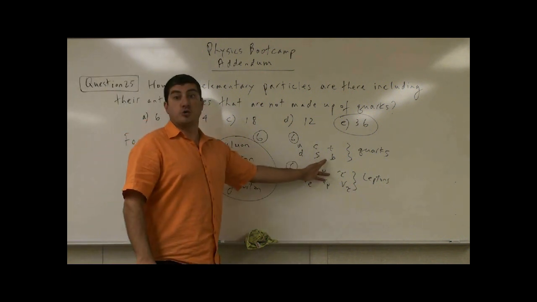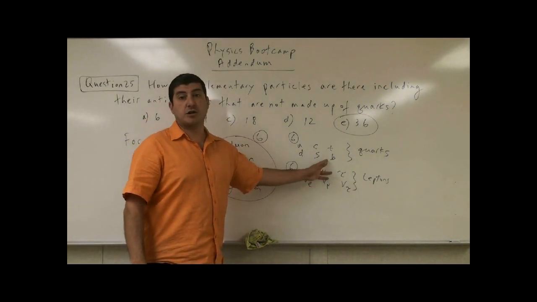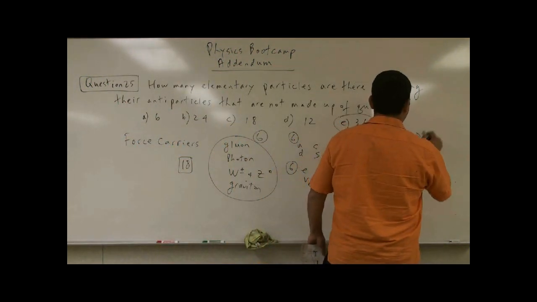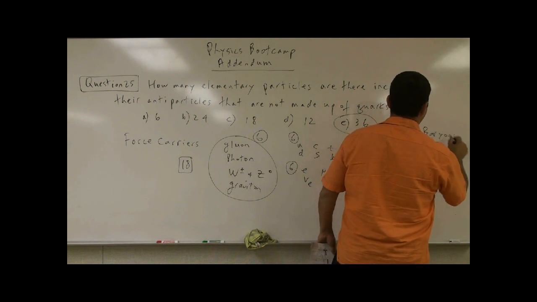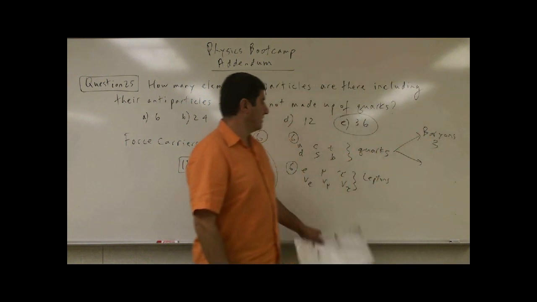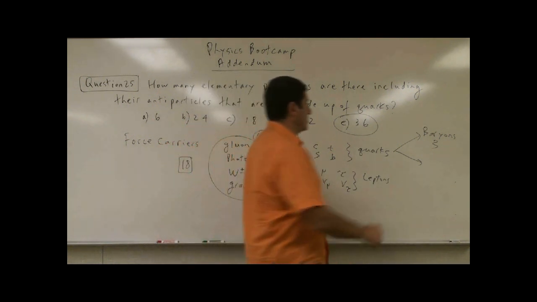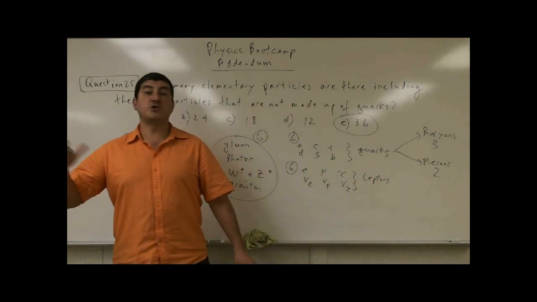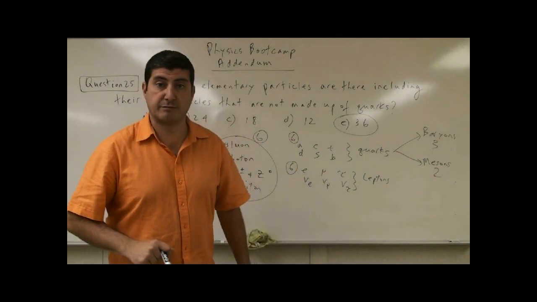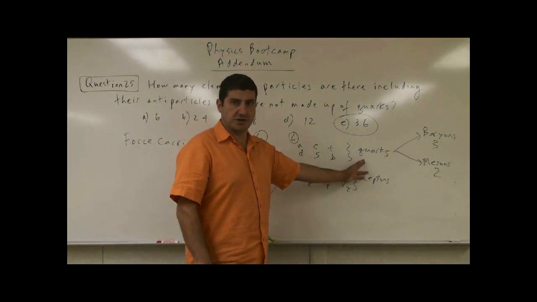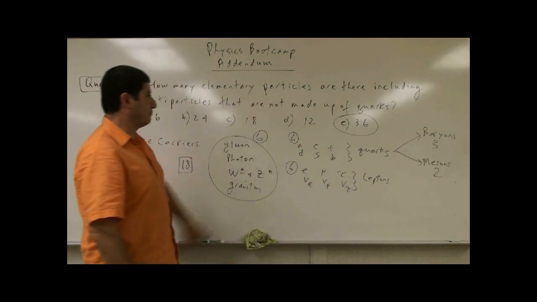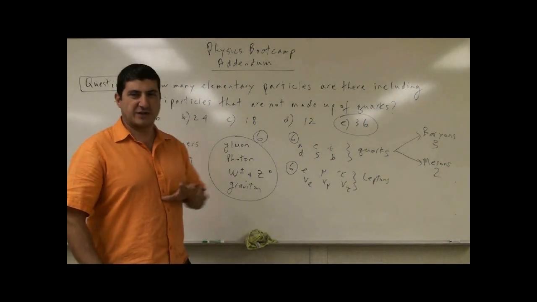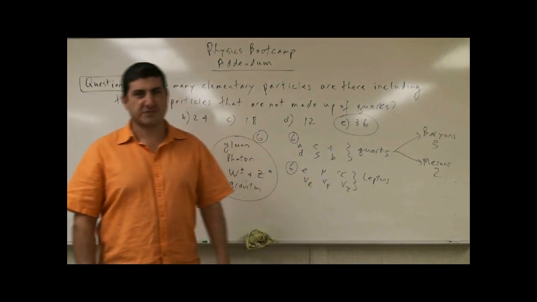Of course, we can now combine the quarks together to form baryons and mesons. Baryons are formed of 3 quarks, and mesons are formed of 2 quarks. But those we do not consider the fundamental building blocks of matter because they are made up of quarks. So these are the fundamental building blocks of matter. There are 36 of them, including their antiparticles. So now you can have the big picture, okay? Thank you very much.